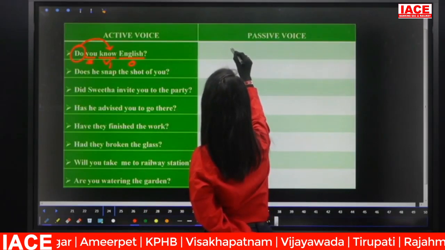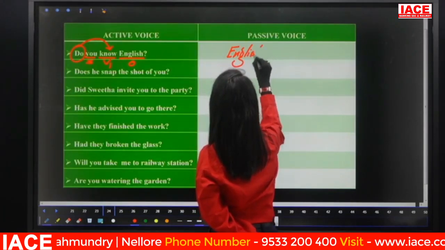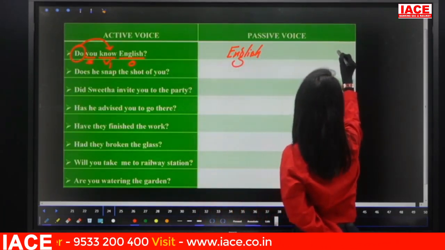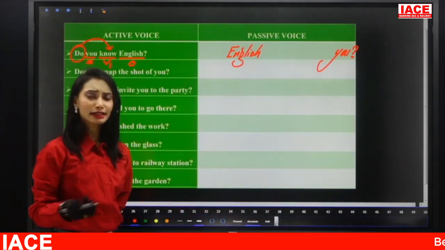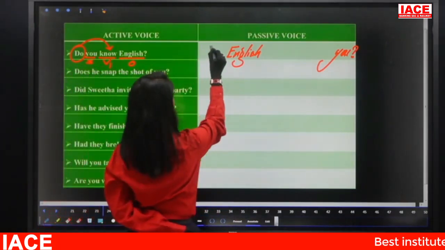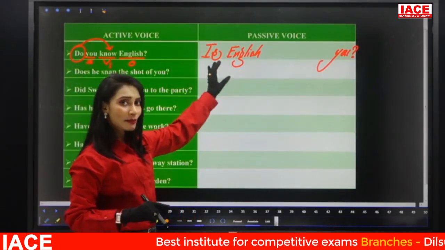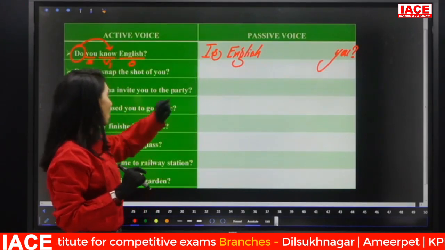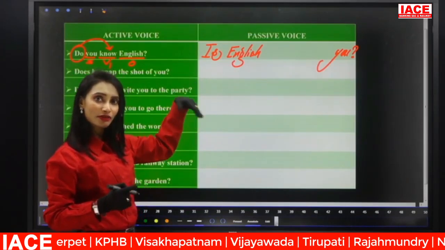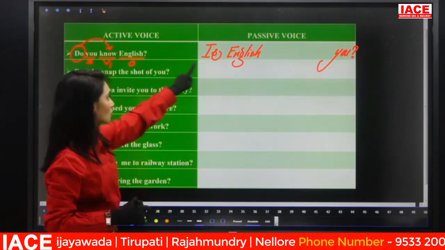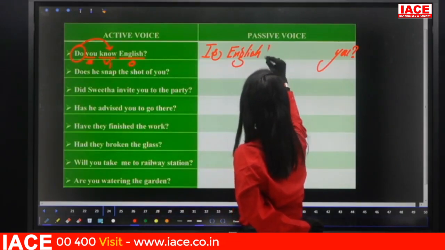Let us make that first. So English, the object, now becomes the subject. Next, you, the subject, becomes the object. Now, English is singular or plural? Singular. So what is the be form? Is. So remember, whenever you have do forms, you have to take the be form as the auxiliary. When you have other than do forms, you have to take that auxiliary verb as the auxiliary and the be form will follow. So here the do form is there, so is, because English is singular. Is English, and then the verb.